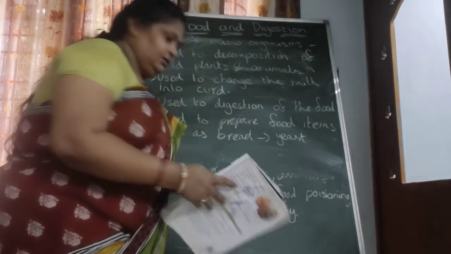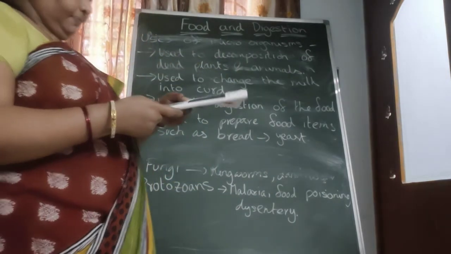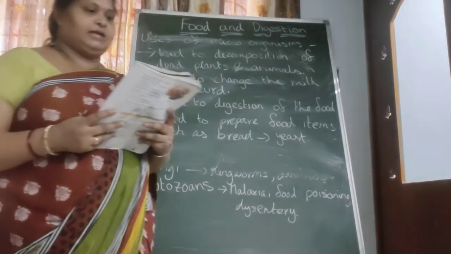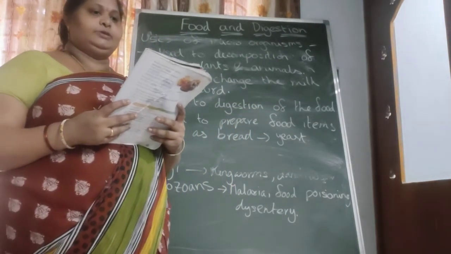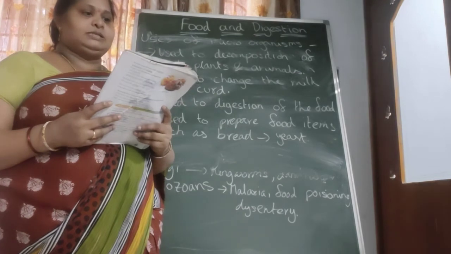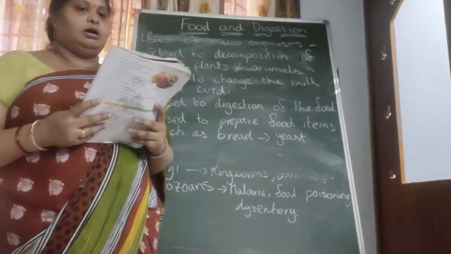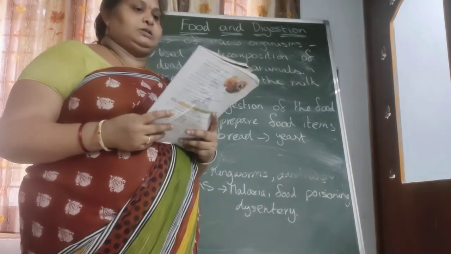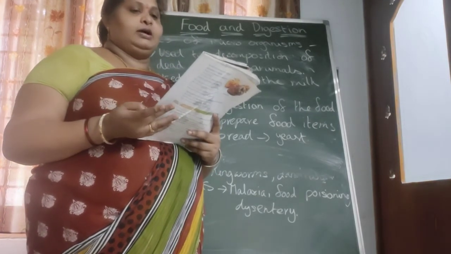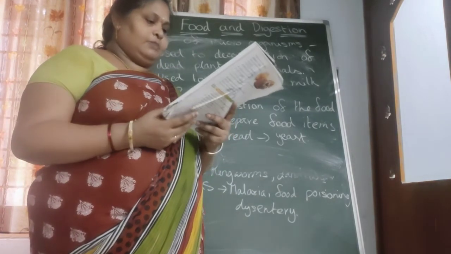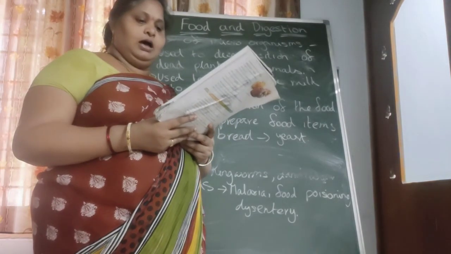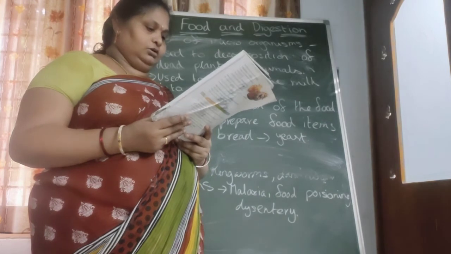Once we read the topic. Open page number 20. Microorganisms. Microorganisms are tiny living things that cannot be seen through the naked eye. They can be seen only through an instrument called microscope. There are broadly 4 types of microorganisms: viruses, bacteria, fungi, and protozoa. Some microorganisms can harm us and cause diseases, whereas others can be useful.